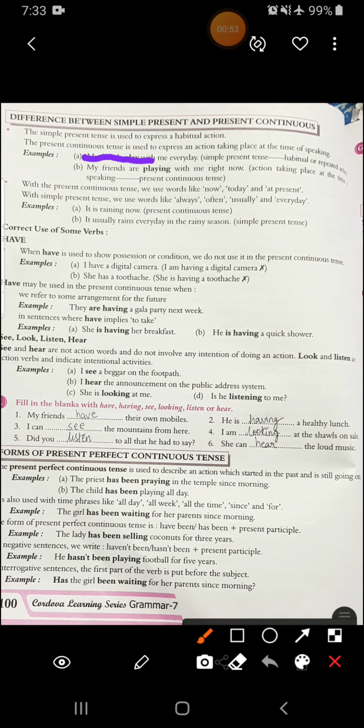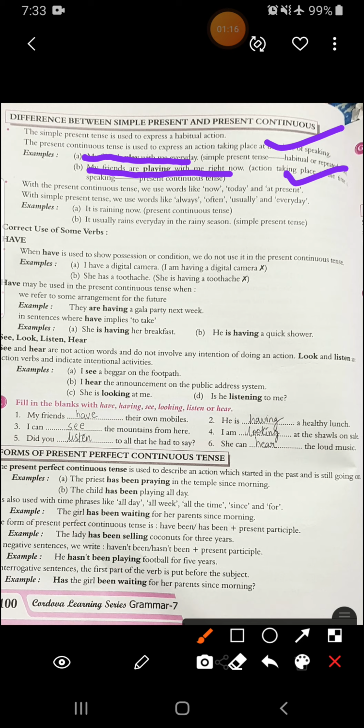My friends play with me every day. My friends are playing with me right now. So you can see that the first one shows simple present tense because this is a habit, or you can say it is your repeated action. And the second one is an action that is taking place at the time of speaking. When you are speaking, the action you are doing at that moment is in present continuous tense.